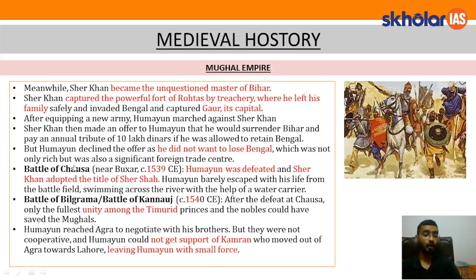Next, the Battle of Chausa. This Battle of Chausa was fought near Buxar in the year 1539. Now this date is important. Humayun was defeated and Sher Khan adopted the title of Sher Shah. After this Battle of Chausa, he came to be known as Sher Shah, before which he was known as Sher Khan. Humayun barely escaped with his life from the battlefield, swimming across the river with the help of a water carrier. So you can see that he was defeated and was barely able to save his life.